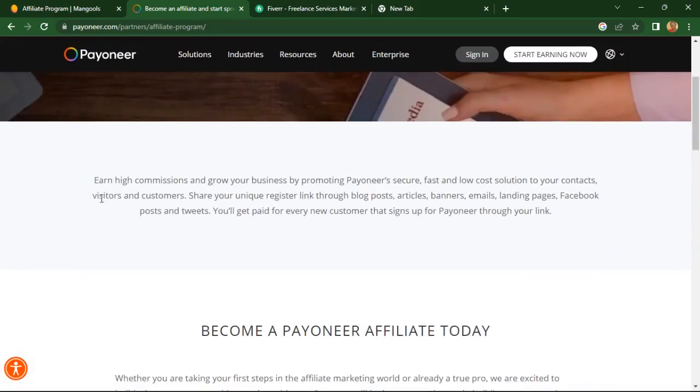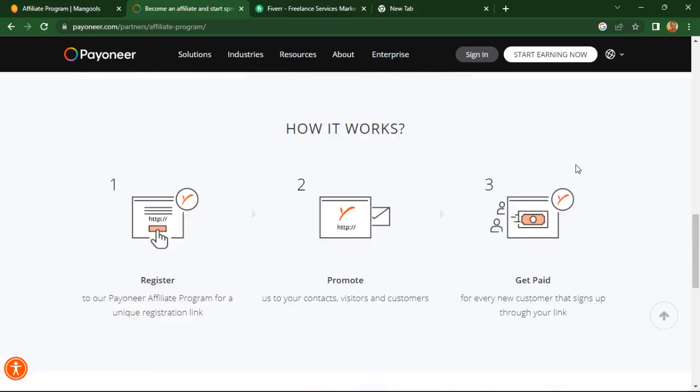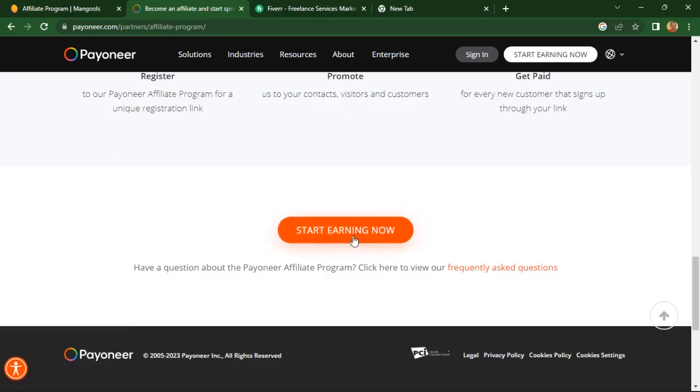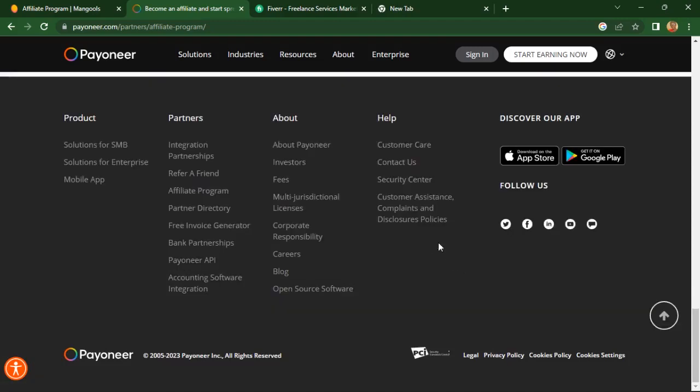As you can see, earn high commission and grow your business by promoting Payoneer, secure, fast, and so on. And this is how it actually works. Registering is very simple: register for the Payoneer affiliate program to get a unique registration link. Then start promoting us to your contacts, visitors, and customers. For every new customer that signs up through your link, you get paid. Then you can start earning right away. If you have a question about the Payoneer affiliate program, click here to go to the frequently asked questions and get clarified.